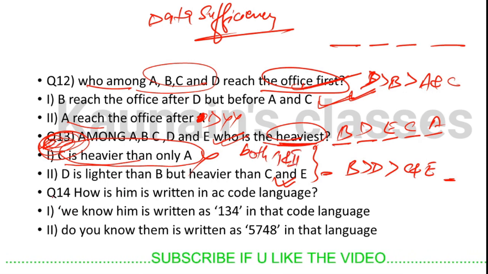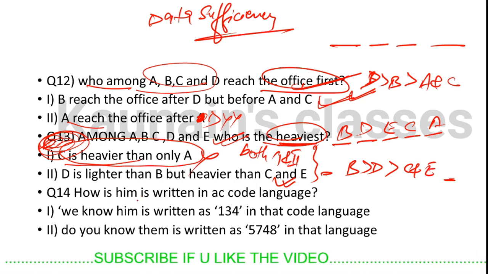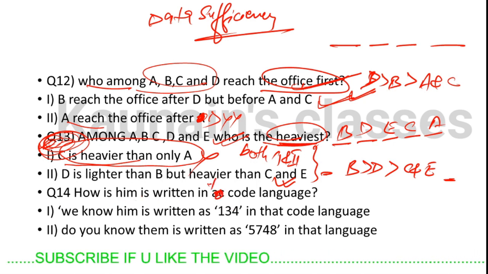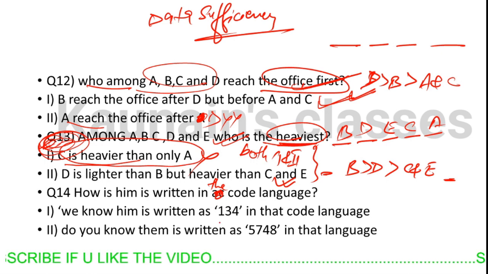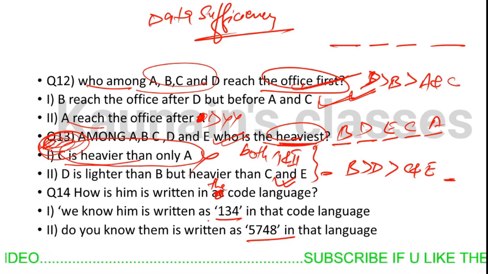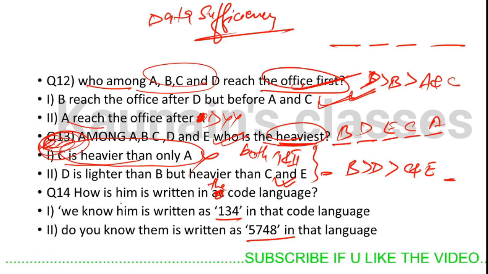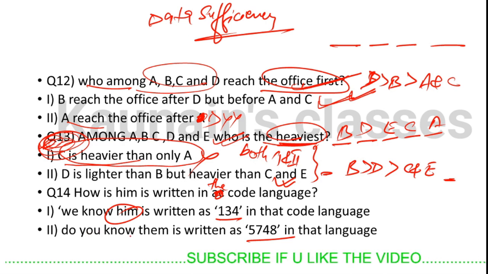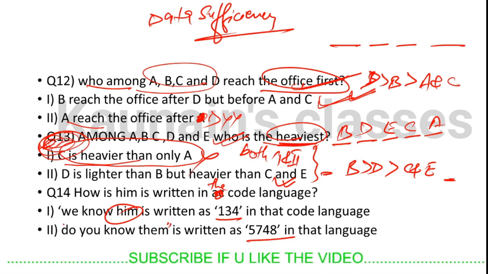Let's move to question number 14. How is him written in the code language? 134 and 5748. We know him is written as 134, and do you know him is written as 5748? We have to find the code of him.